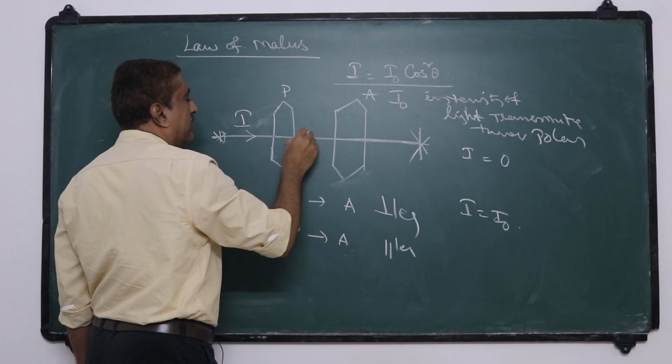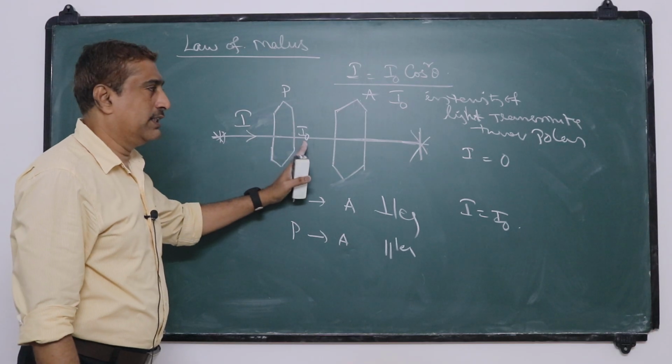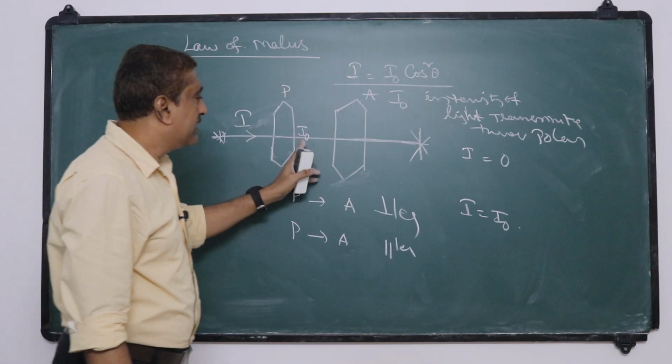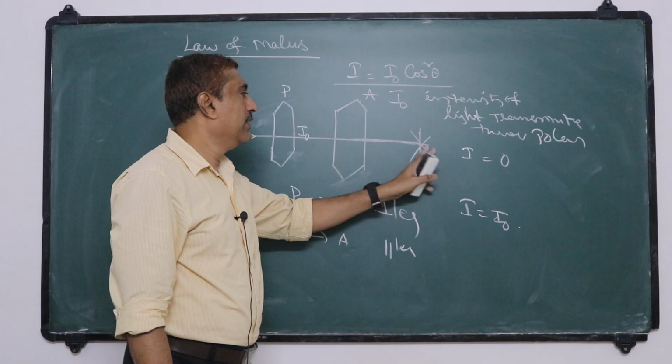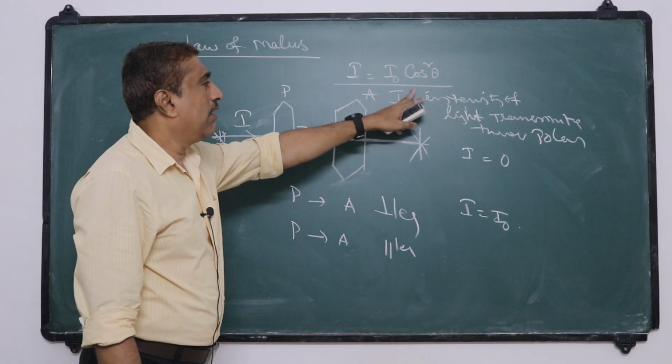Whatever the intensity of light after passing through this polarizer is I0, the same I0 intensity will be here if A and P are parallel. So this is called the law of Malus.